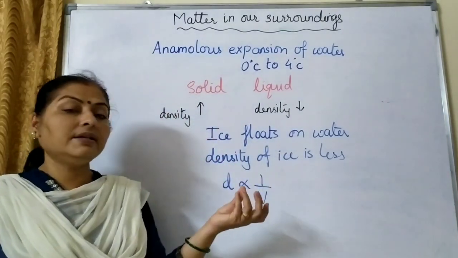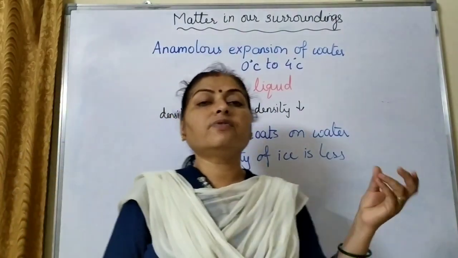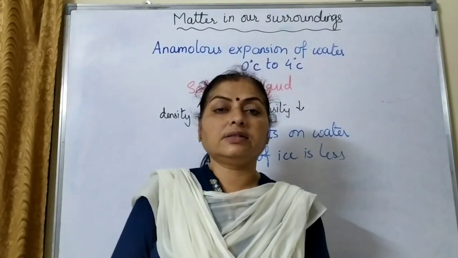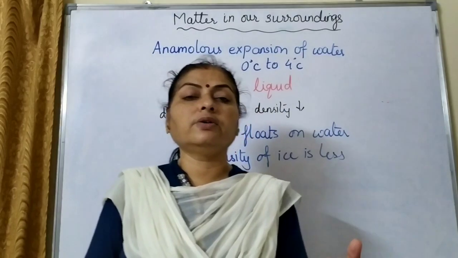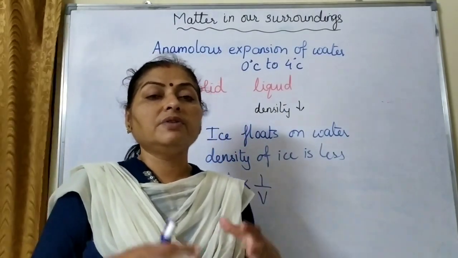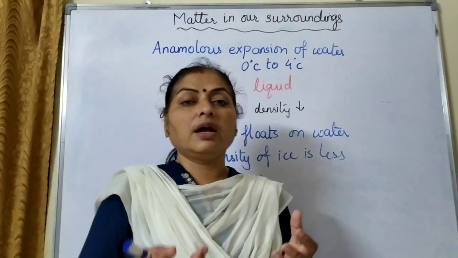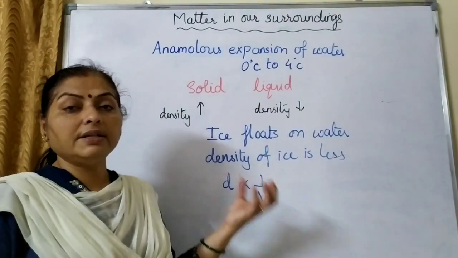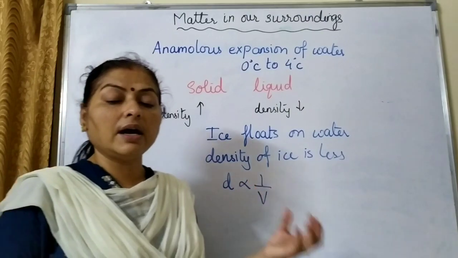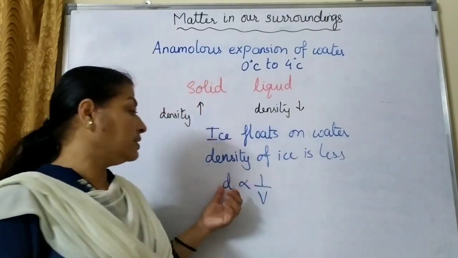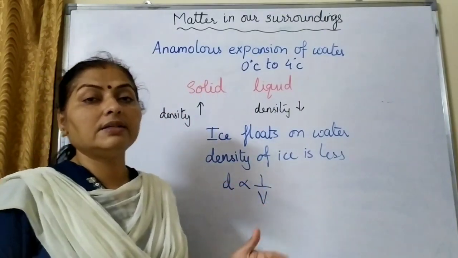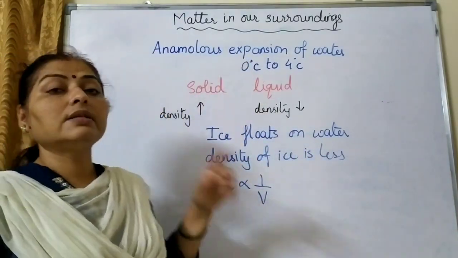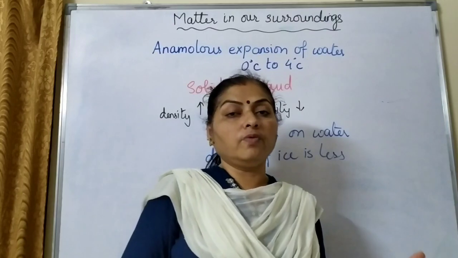The reason why the density is decreasing is the formation of hydrogen bonds. You will study in the higher classes that one molecule of water and another molecule of water form hydrogen bonding, which gives a cage-like structure. Because of the cage-like structure the density decreases, and that is why the ice floats on water. Density decreases means volume will increase, that is why it will expand, and that is what we call anomalous expansion of water.